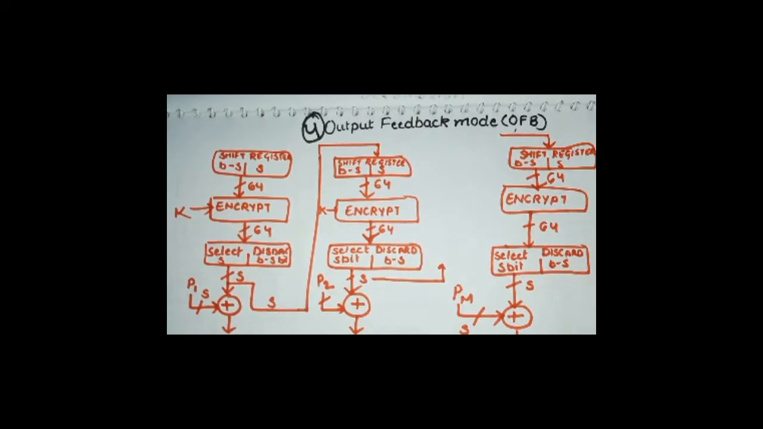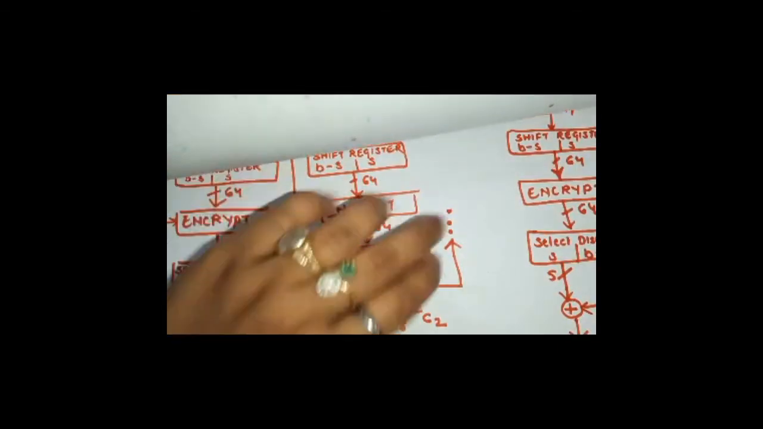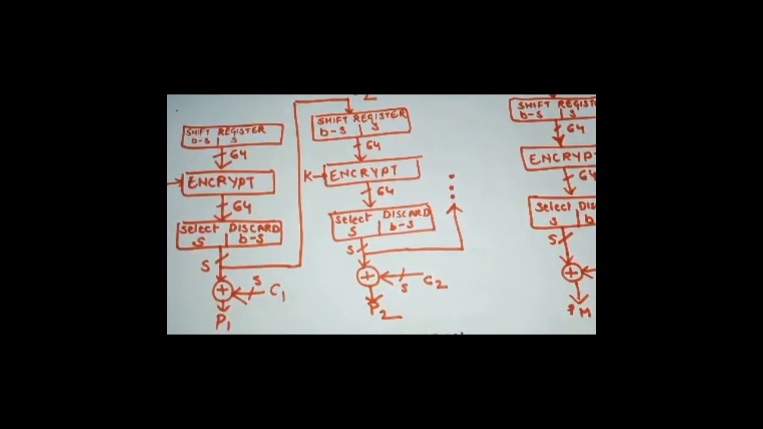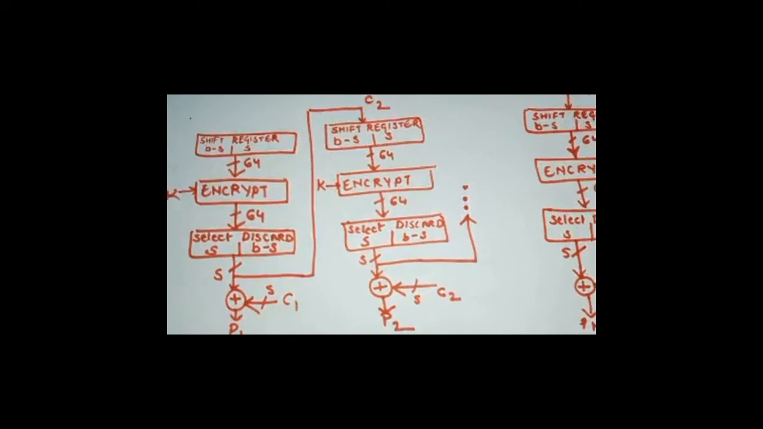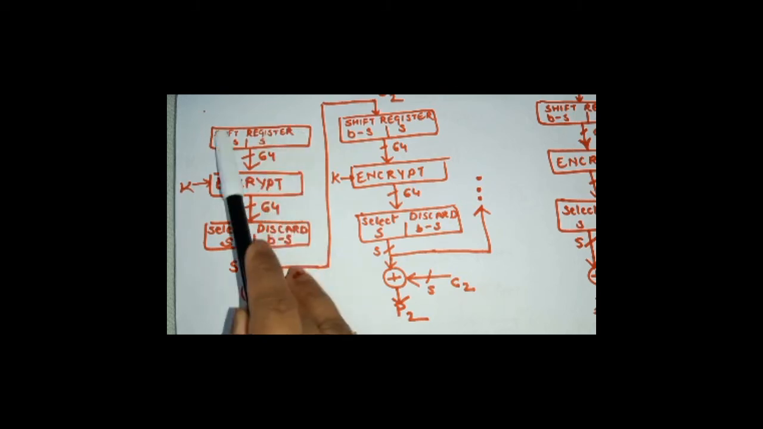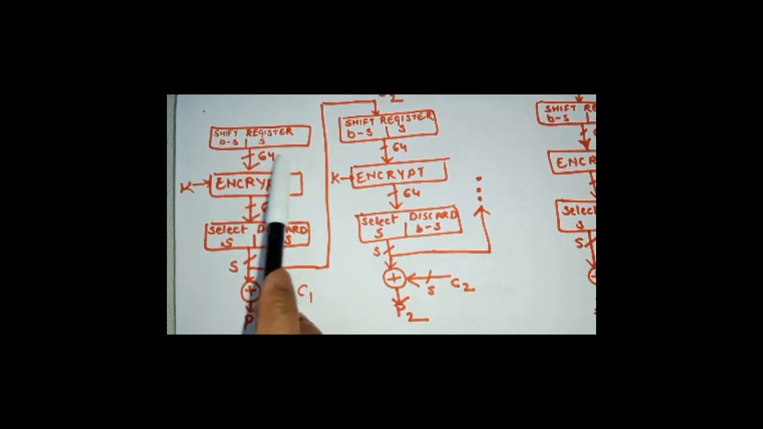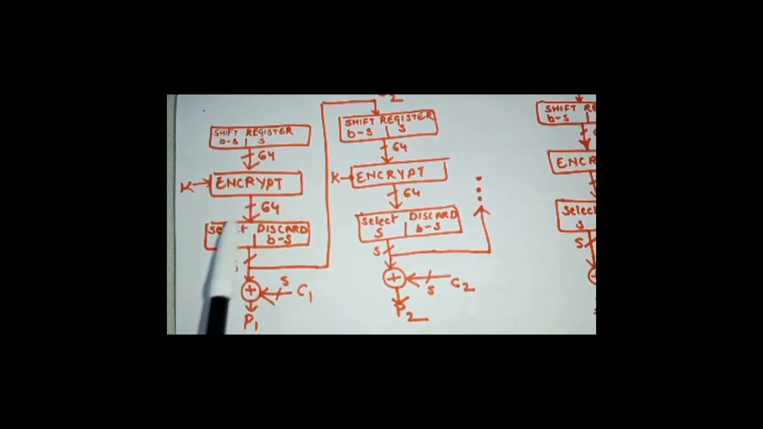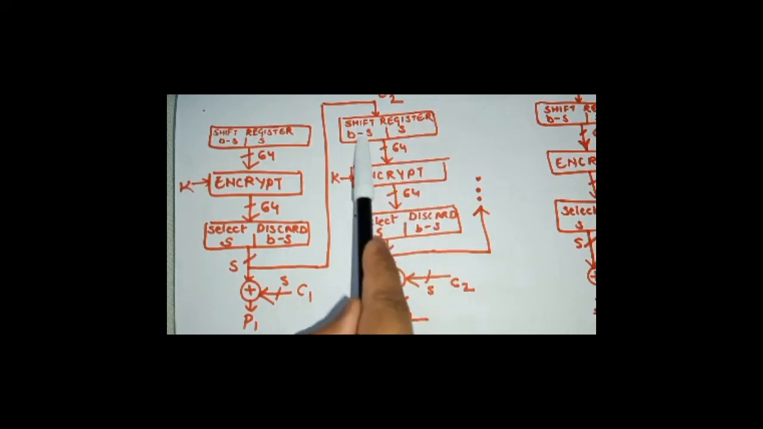This is the encryption procedure for the output feedback mode, and this is the decryption procedure for the output feedback mode. As you can see here, we are loading the initialization vector into the shift register, and then providing that as an input to the encryption algorithm. We are also using the key as input to the encryption algorithm. After generating the output from the encryption algorithm, we select certain bits, S bits, and the S bits also serve as the feedback for the next round.